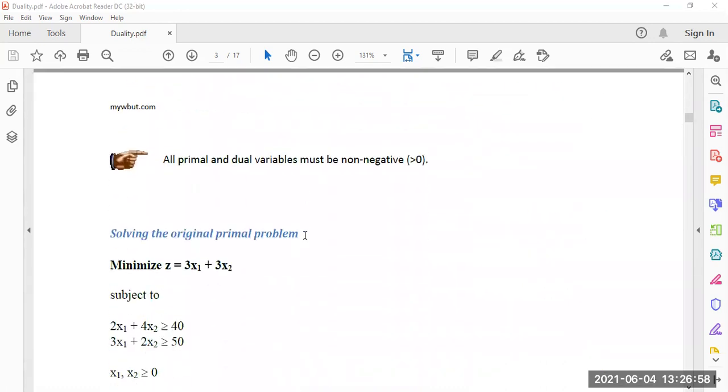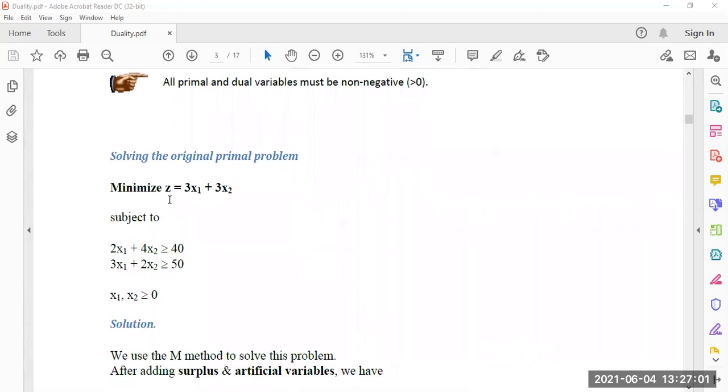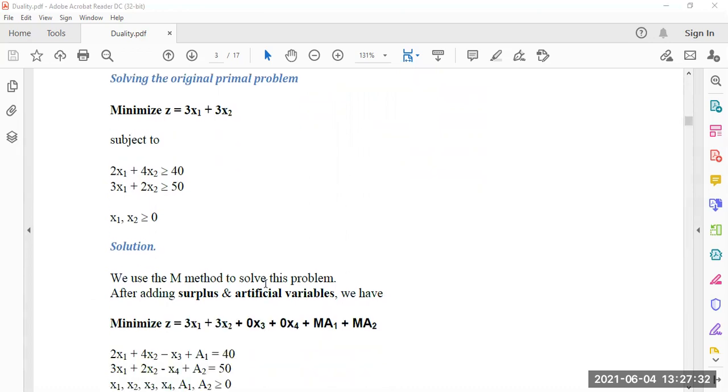Now solving the original primal problem. The original primal problem was: minimize z equal to 3x1 plus 3x2, subject to the conditions 2x1 plus 4x2 greater than or equal to 40, 3x1 plus 2x2 greater than or equal to 50, x1, x2 greater than or equal to 0. As it is a minimization problem, we have to subtract the surplus variables. When we subtract the surplus variable to solve by simplex, we know that some artificial variables will be coming. So here we use the big M method to solve this problem.